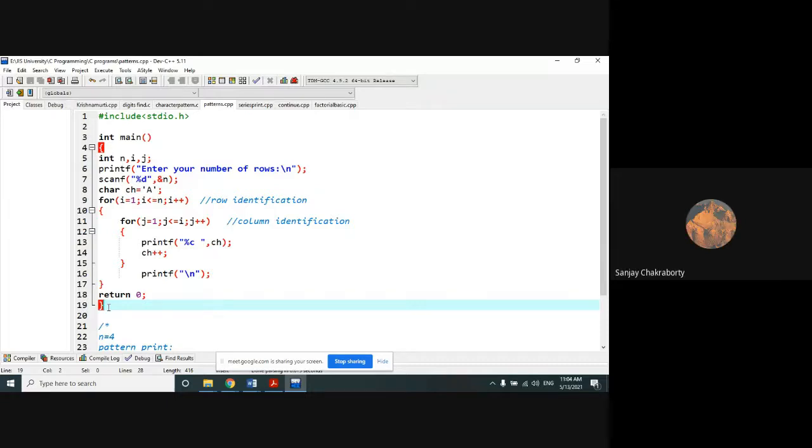When they explicitly mention to write a program, then you will have to write the full program. But when they implicitly mention, at the back end you have to support your logic, then you can skip the writing of full program. But if you have time, my suggestion is always to write the full program. If you don't have time, then you can go for the code snippet. আর অনেক সময় কোশ্চেনে মেনশন করে দেয় যে with the help of code snippet explain these things. তখন তোমাকে মেনশন করেই দিয়েছে, then you can use a code snippet. Okay?